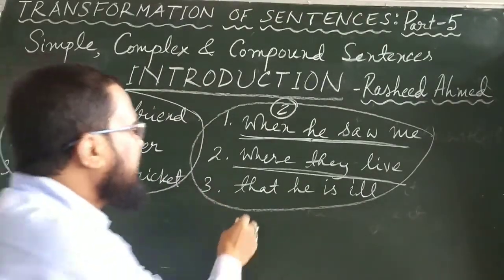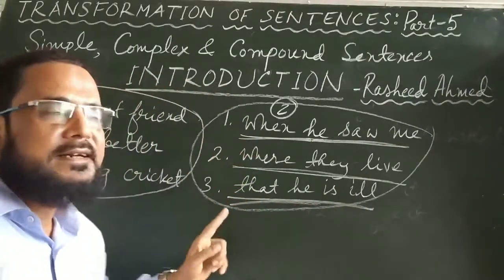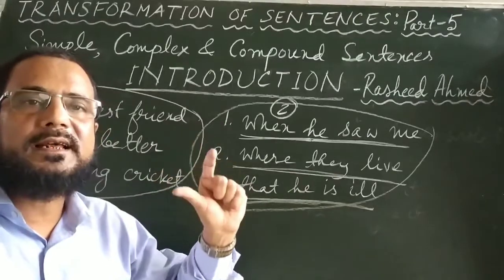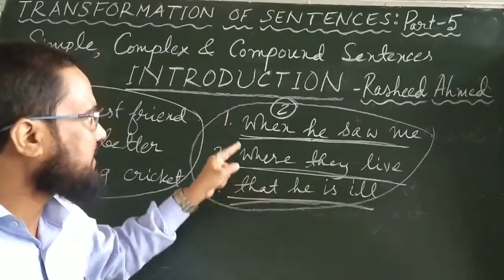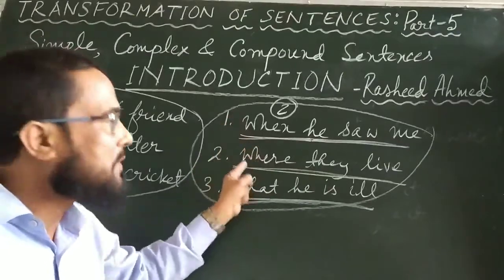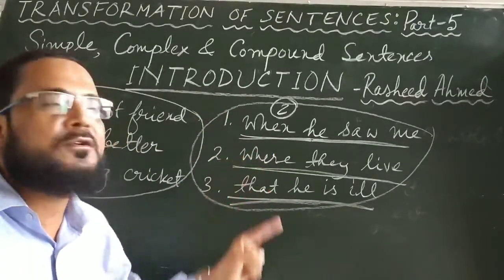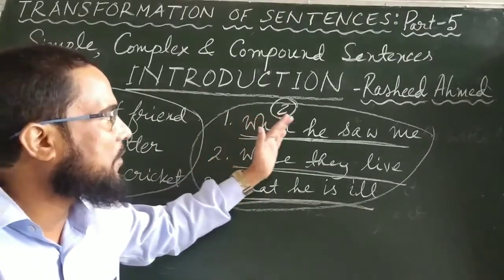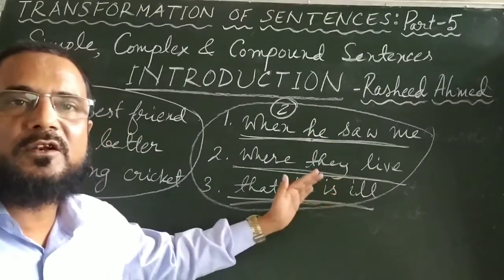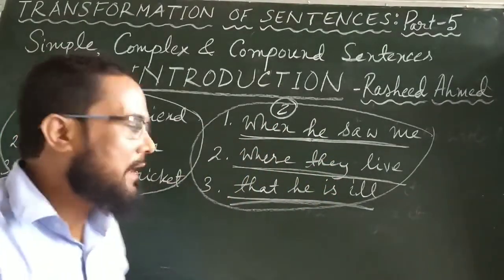But if you just say that he is ill, this means that all these 1, 2 and 3, they need some support. They depend on some other words, and if those other words are added to them, then only together they give a complete sense. Then only they together can be called a sentence each. But if these things are not able to convey a complete sense, they are not sentences. What are they? What are their names? I'll tell you later.